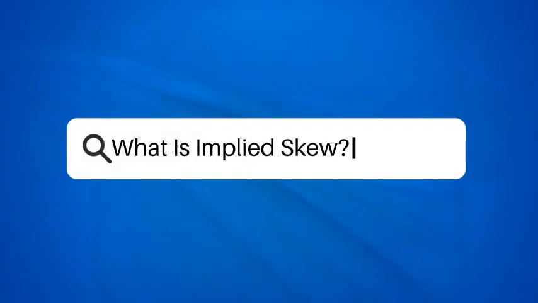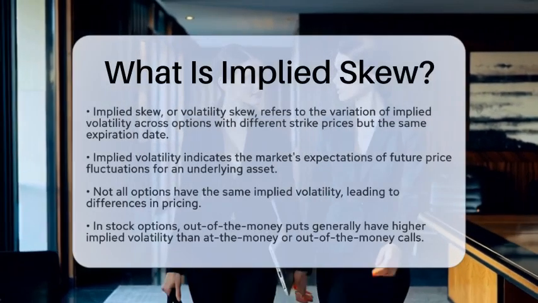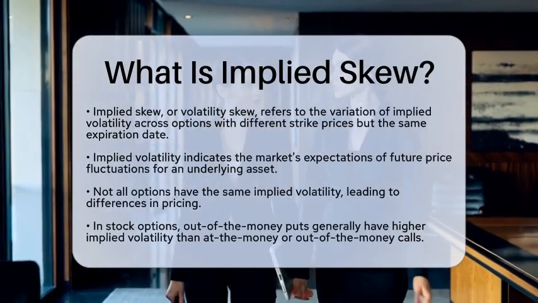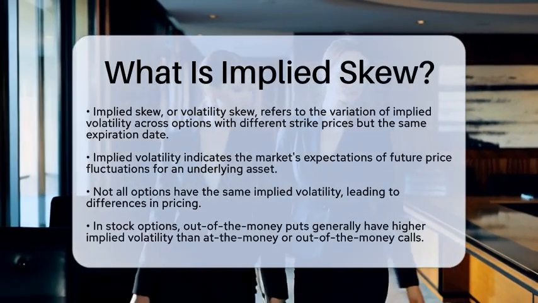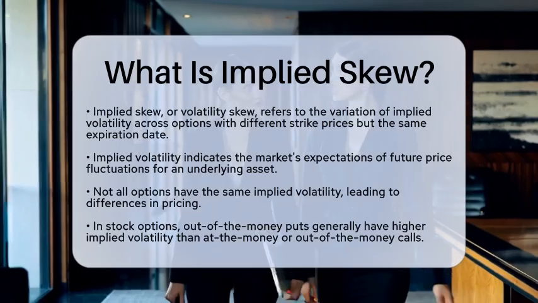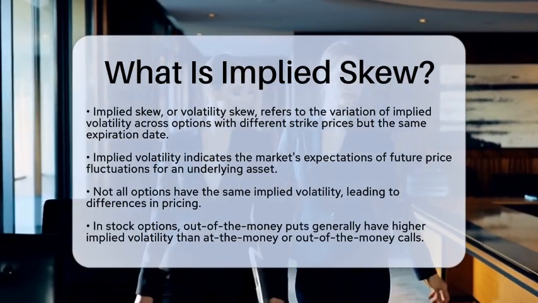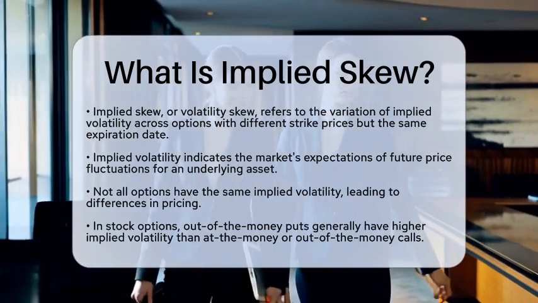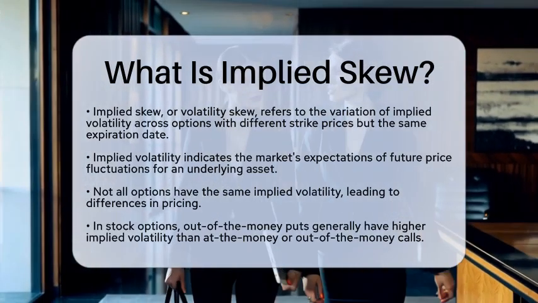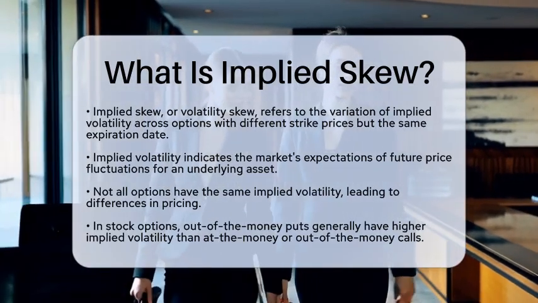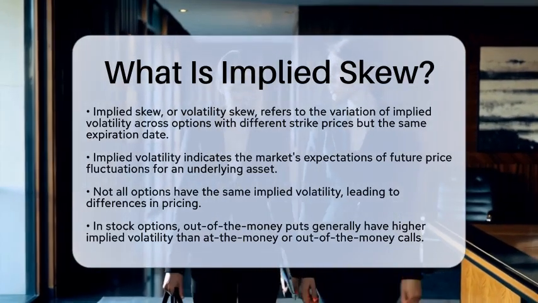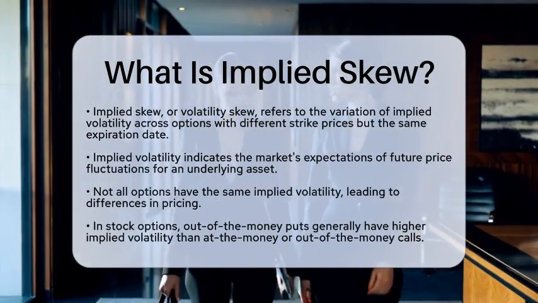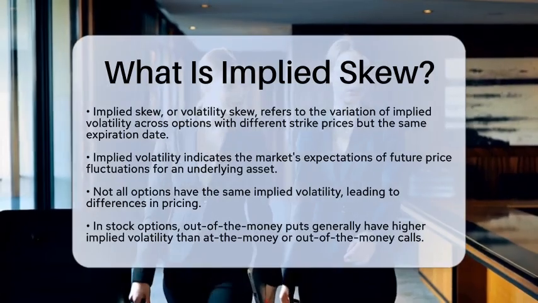What is implied skew? Have you ever wondered why some options seem to have higher prices than others, even if they are for the same underlying asset? This brings us to the concept of implied skew. Implied skew, also known as volatility skew, refers to how implied volatility varies across options with different strike prices but the same expiration date. Implied volatility represents the market's expectation of future price fluctuations of the underlying asset, and it is reflected in the price of options.